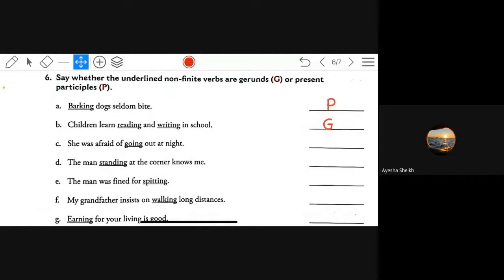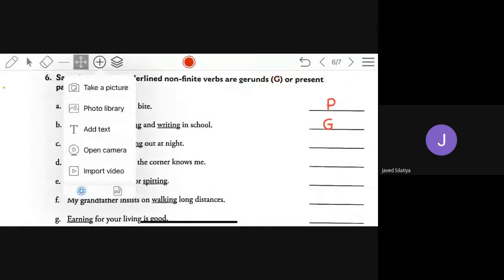Next, present participle. She was afraid of what? Going out at night.